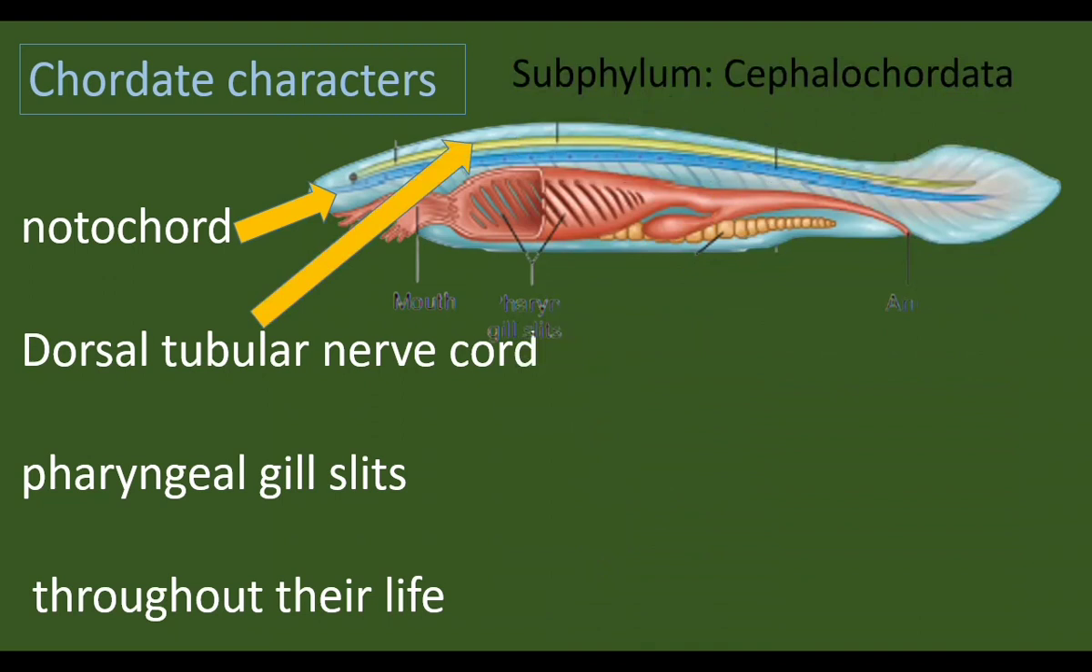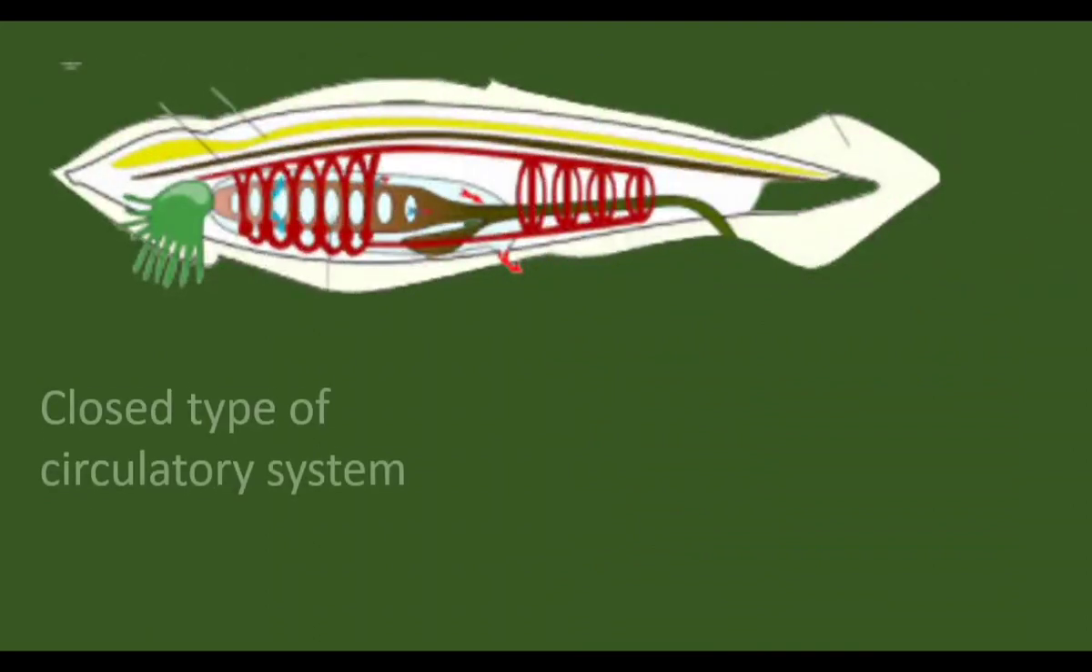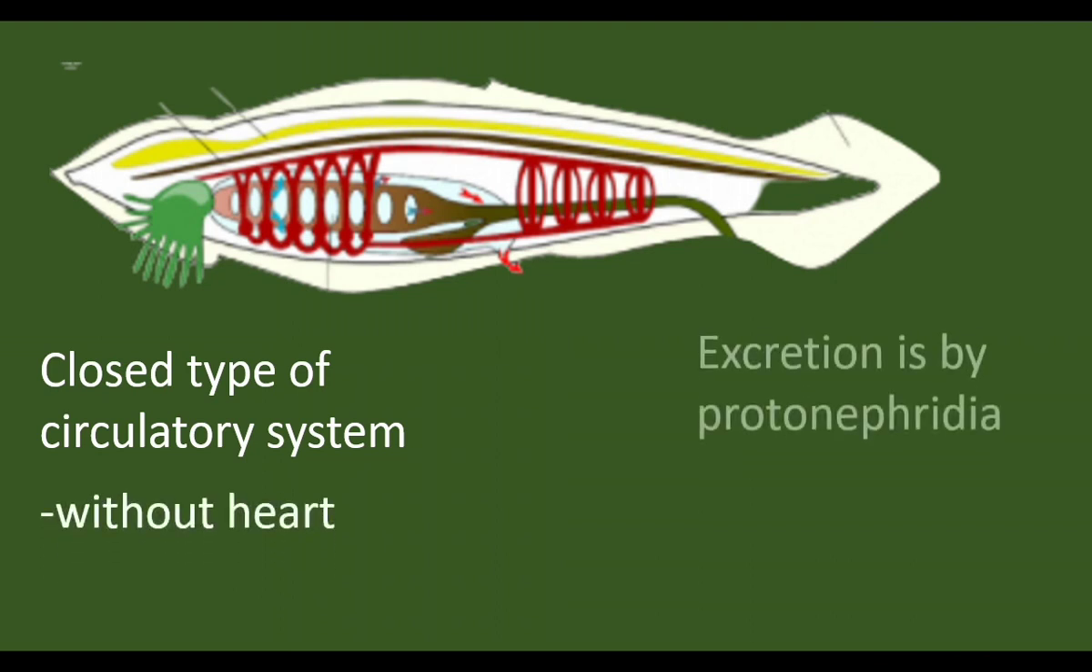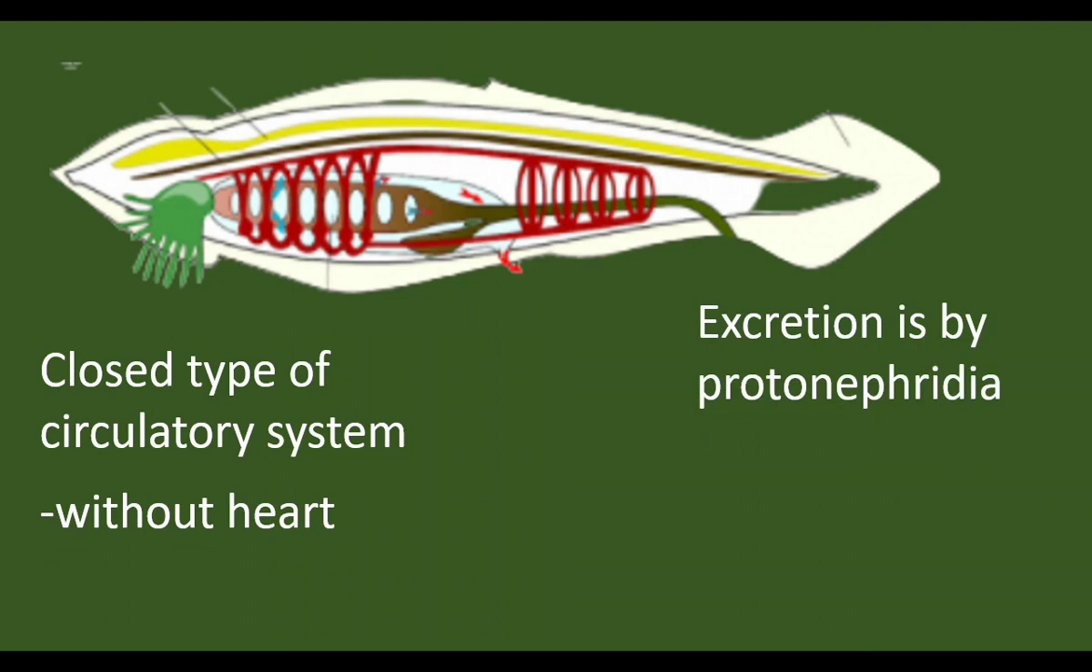They have nerve cord. Respiration takes place through pharyngeal gill slits. They have a closed type of circulatory system. Blood vessels are there. Blood flows through the blood vessels, so the circulatory system is closed type. Circulation takes place without a heart. Excretion is by protonephridia. Protonephridia are a primitive type of nephridia found in lower grade invertebrates.